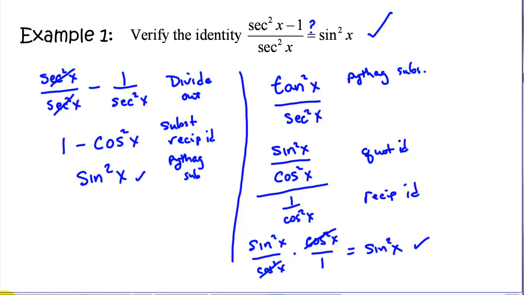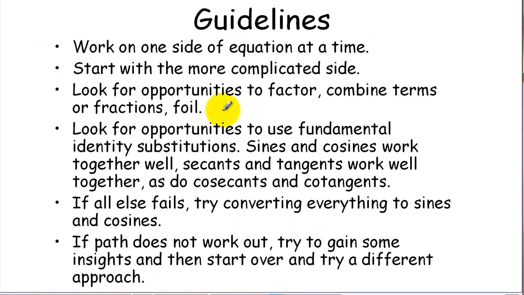So let's summarize some of the skills we use. Notice when I worked that problem, I worked on only one side of the equation, and we started with the side that was the most complicated. So sometimes we may have to work both sides, but in general we're going to attack one side, and we'll start with the more complicated side because that gives us more options of things we can try. We'll be looking for the ability to factor, combine like terms, FOIL as we did in this last problem.